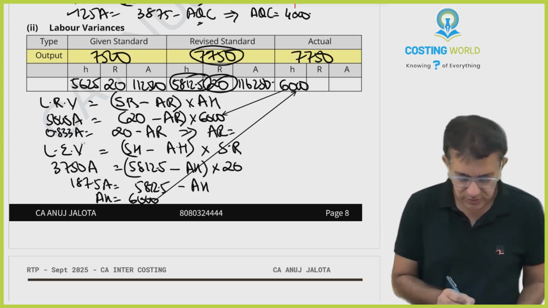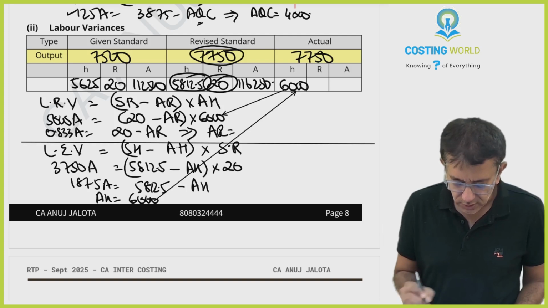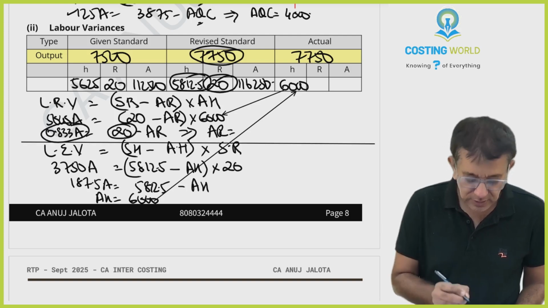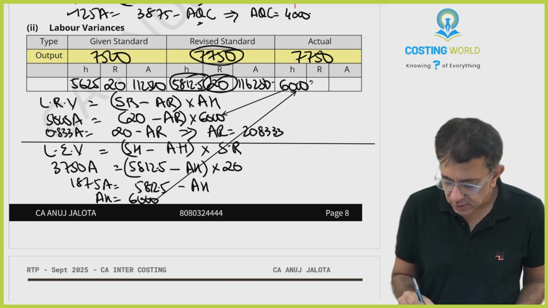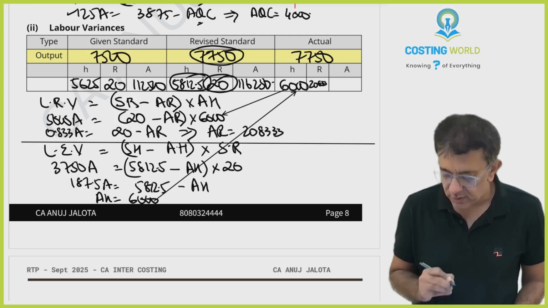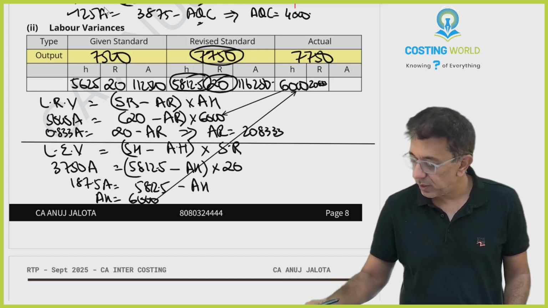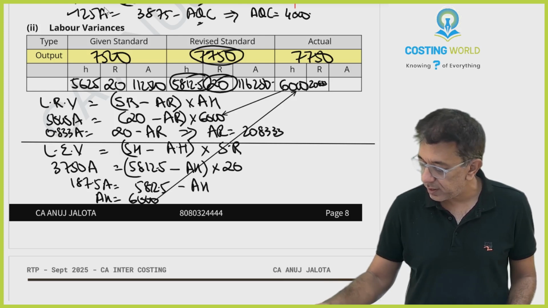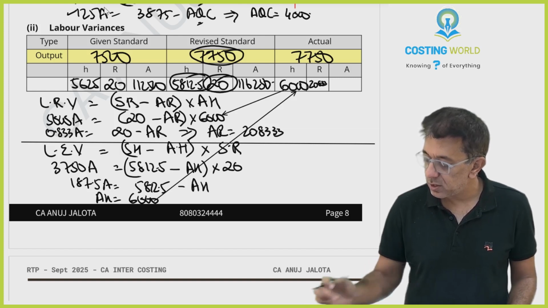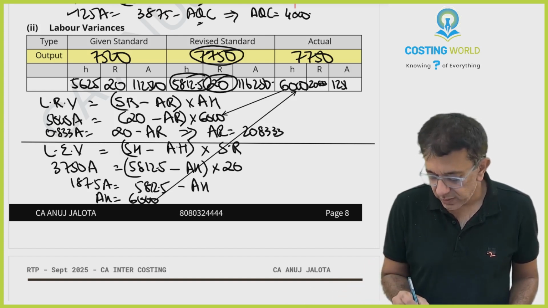Because variance is adverse. So this plus this, 20.833333. I'll multiply 6,000 into 20.833333, which is equal to 125,000.